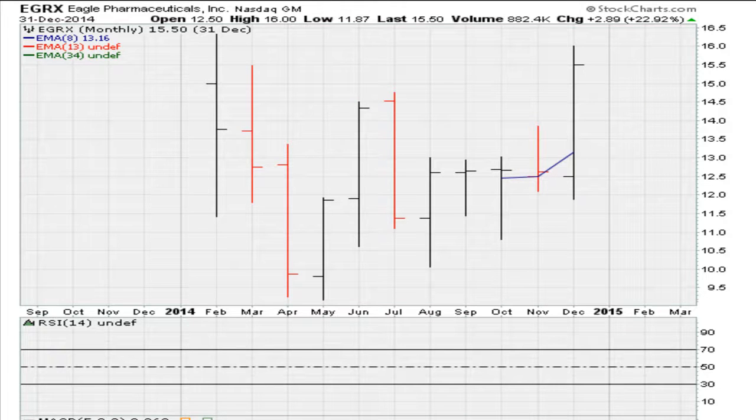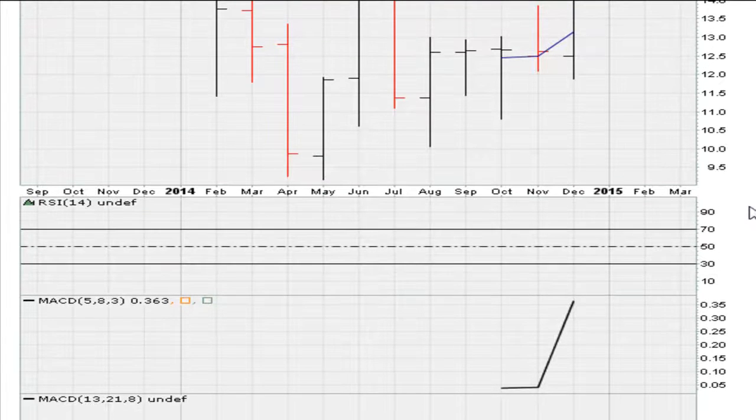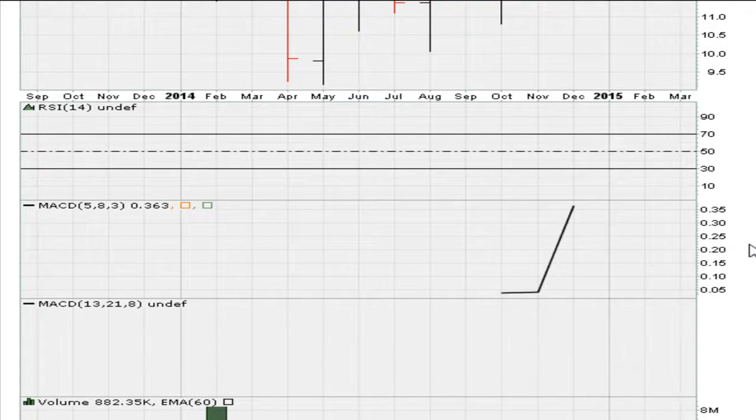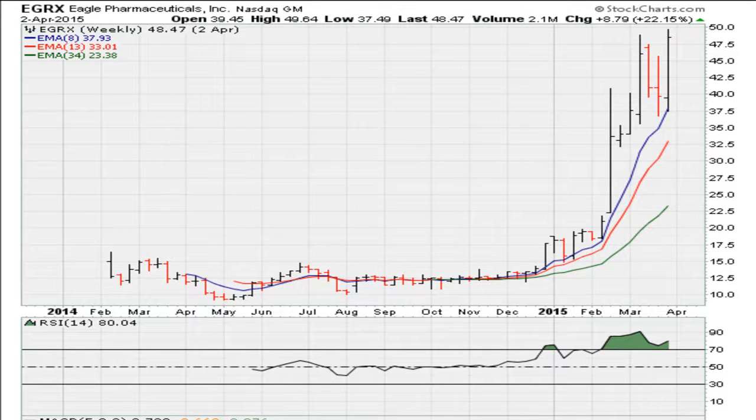The only problem with the chart is one would have not been able to use this chart because you can see the RSI and the MACDs are not fully developed. So one was forced to go to the next smaller time frame, which so happened to be the weekly. This is the weekly chart for the stock, and here we are looking at the breakout that took place late part of 2014, and the stock here, as you can see, was breaking out to fresh highs in price in